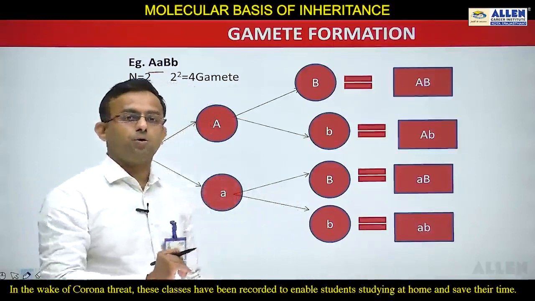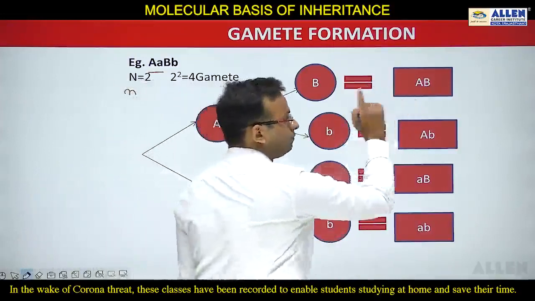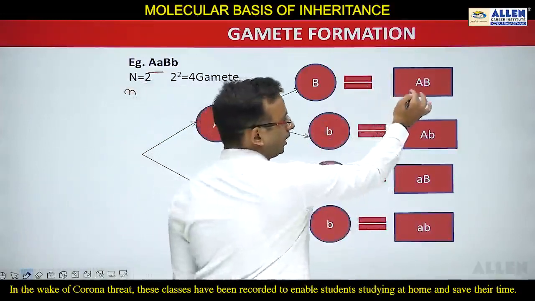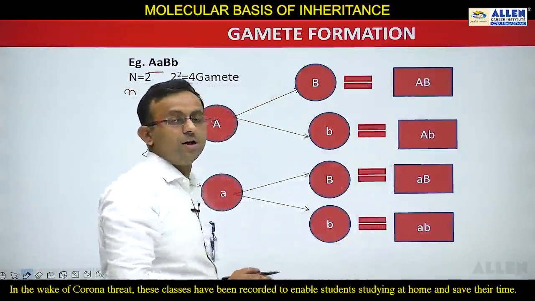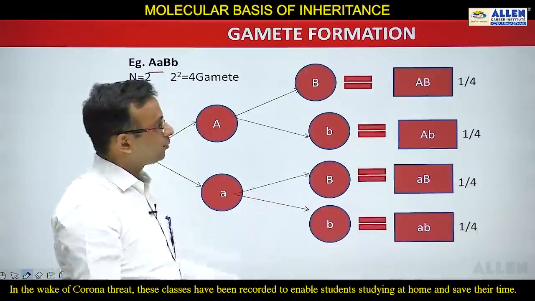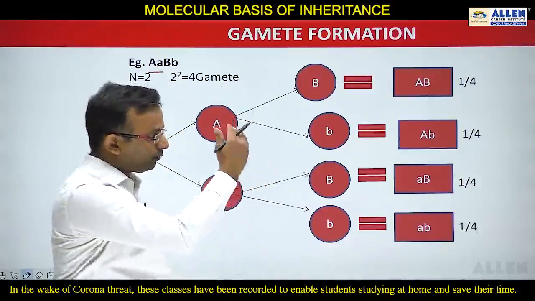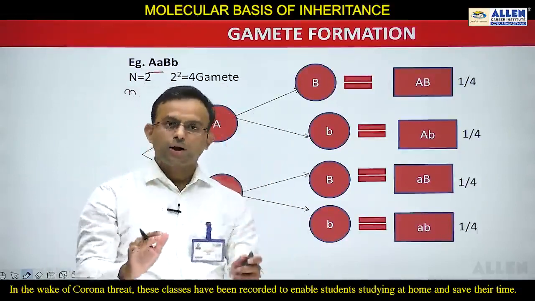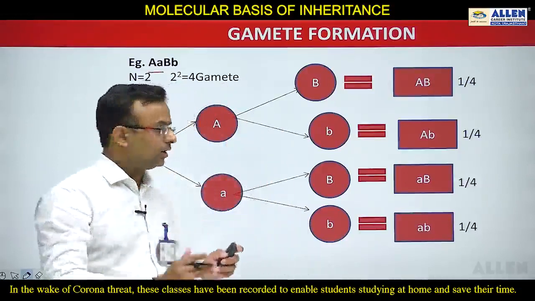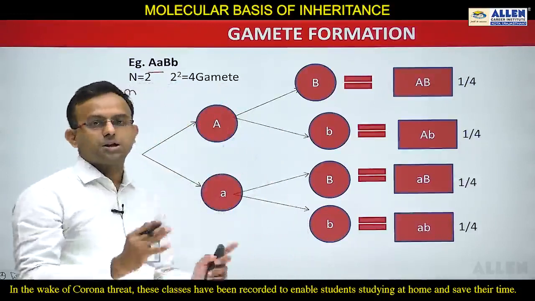How are the gametes pure? You can see only one factor of a pair is present, only capital A and capital B is present. So gametes are pure and the probability is 1 by 4, 1 by 4, 1 by 4, meaning 25% probabilities are there. So in this way the gametes are going to form.